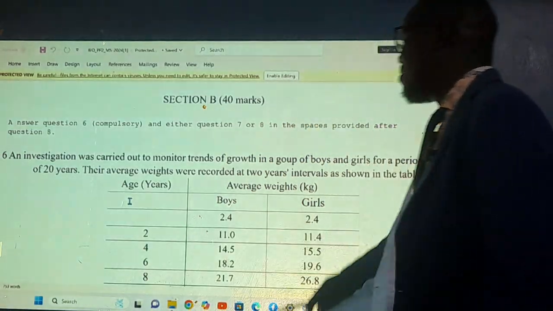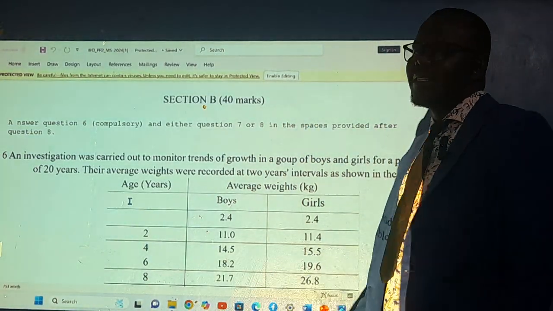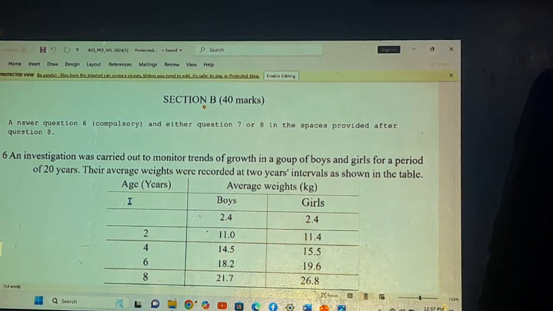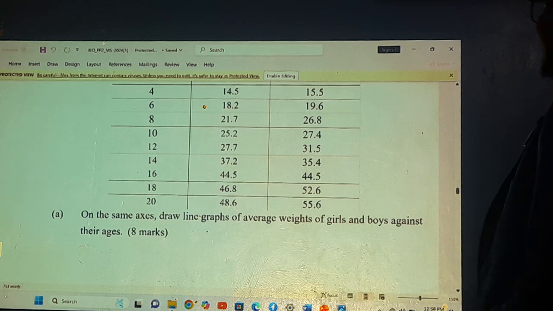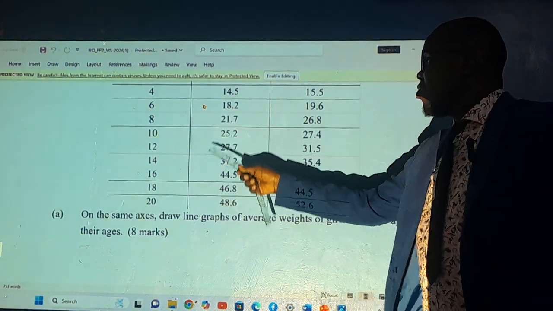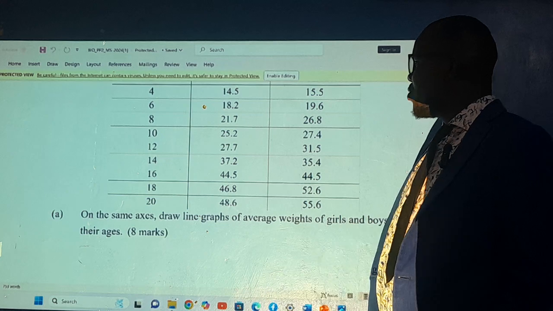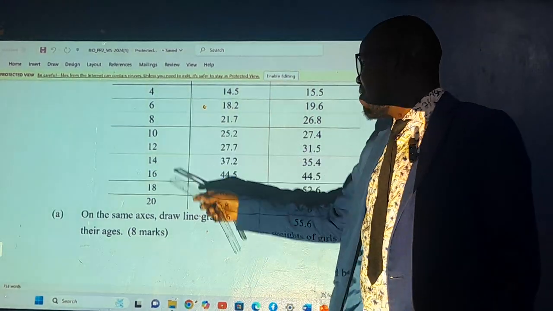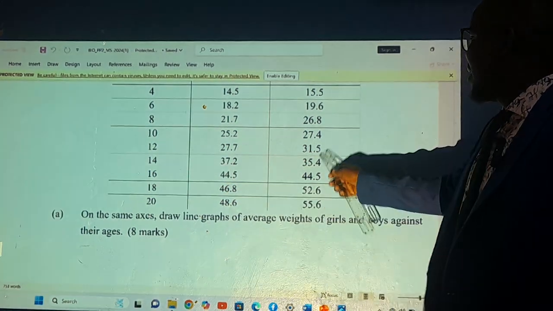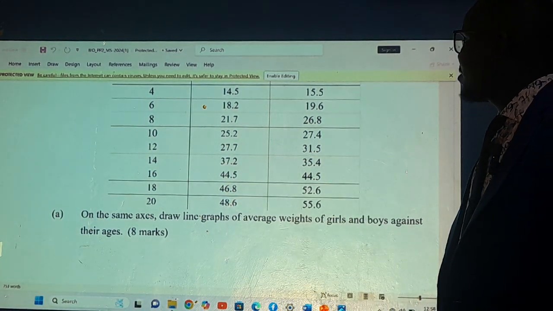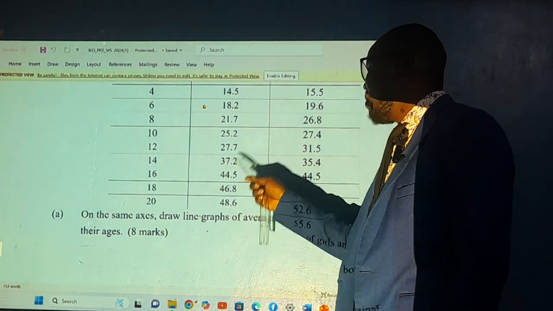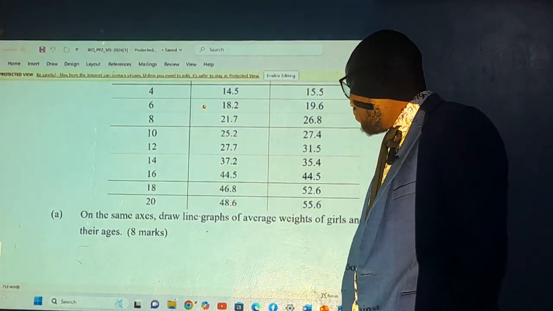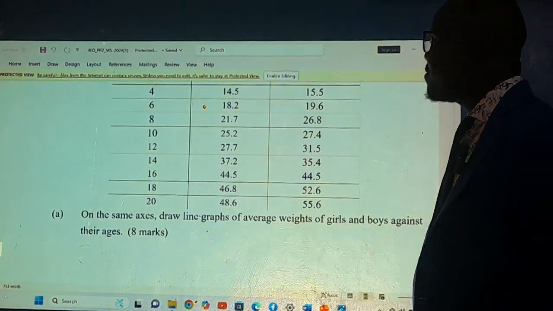At the 8th year, it was 21.7 kilograms in boys, and girls increased extremely to 26.8. At the 10th year, boys were at 25.2 and girls at 27.4. At the 12th year, it was 27.7 for boys and 31.5 for girls, so the girls' kilograms were still high. But now here there is a change. At the 14th year, boys at 37.2, girls at 35.4.